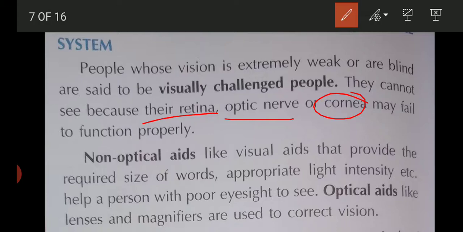For them, generally special types of aids are required. The first is non-optical aids, like visual aids that provide the required size of word, appropriate light intensity, etc., which help a person with poor eyesight to see. And there are optical aids like lenses and magnifiers; magnifying glasses or lenses are used to correct their vision.